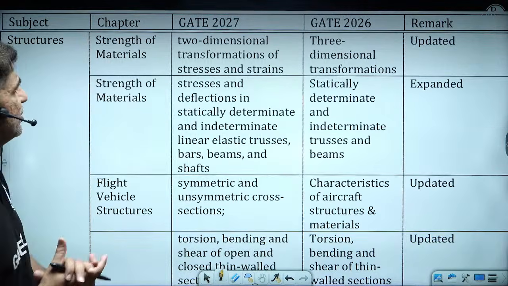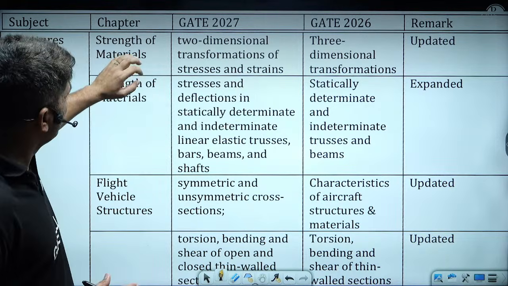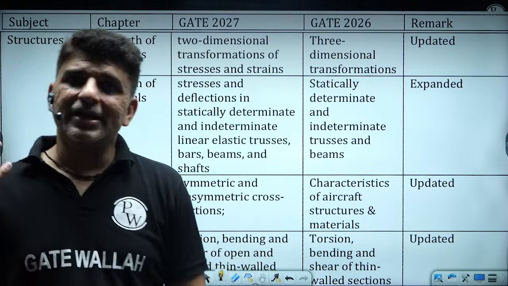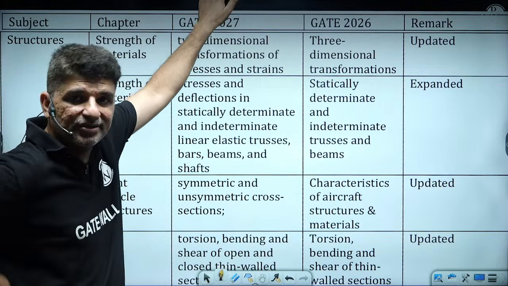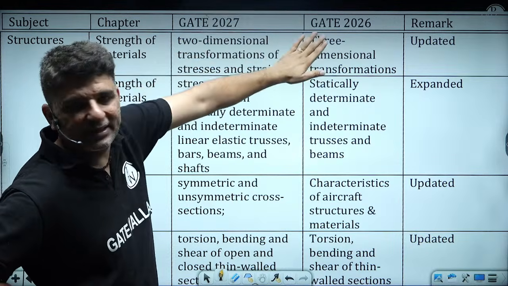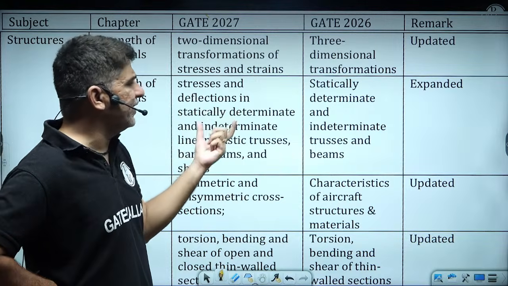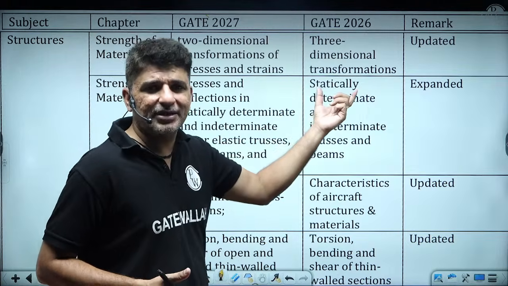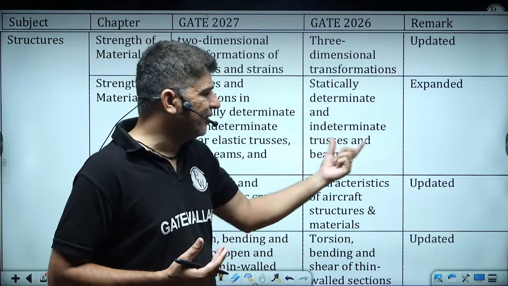If you go to structures, there are a few topics which have again been expanded. If we talk about the transformations, earlier it was three-dimensional, now that has been made two-dimensional transformation of stress and strain. If we talk about stress and deflection of statically determinate, again this was there earlier, but it was mentioned as statically determinate and indeterminate beams, indeterminate trusses and beams.